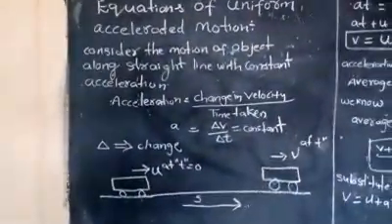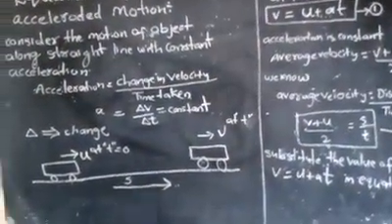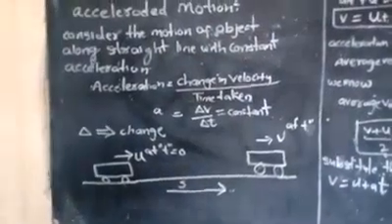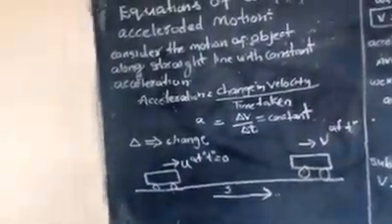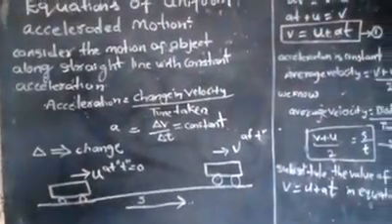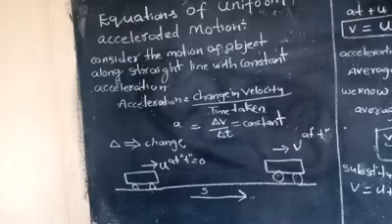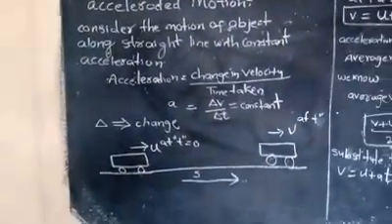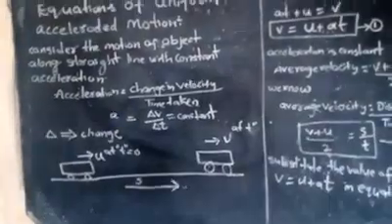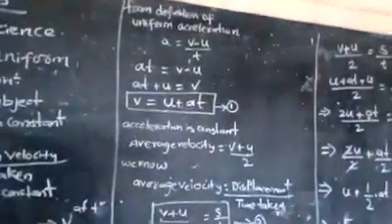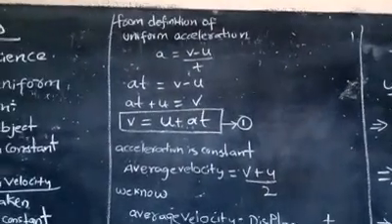Consider that at time t0, before starting the journey, the initial velocity of the object is u. Next, after the completion of time t seconds, the final velocity of the object is v. So finally the displacement is s meters. Next, children, look carefully.